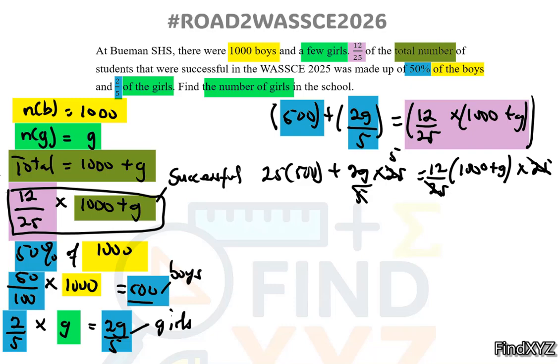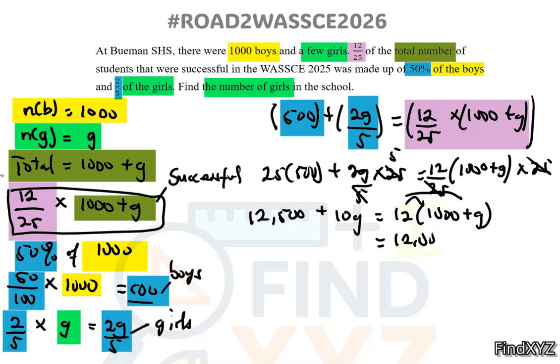So what is 25 times 500? That will give us 12,500 plus 2g multiplying 5 will give us 10g is equal to, now we have 12 multiplying 1,000 plus g. So let's expand this term. So 12 times 1,000 will give us 12,000. Then 12 times g will give us 12g.